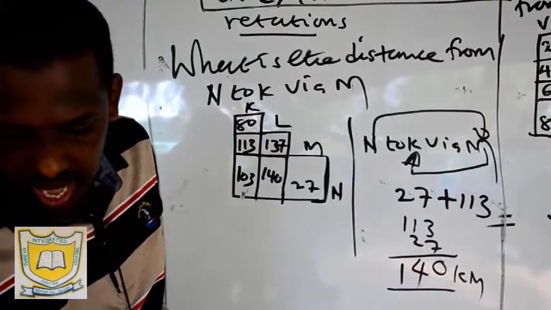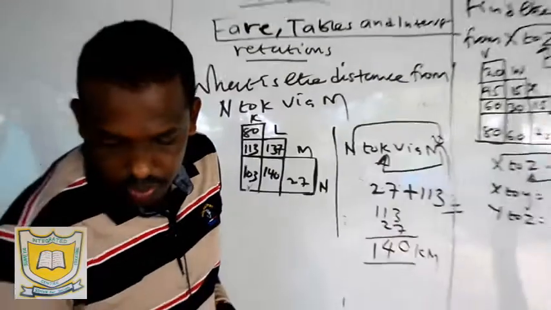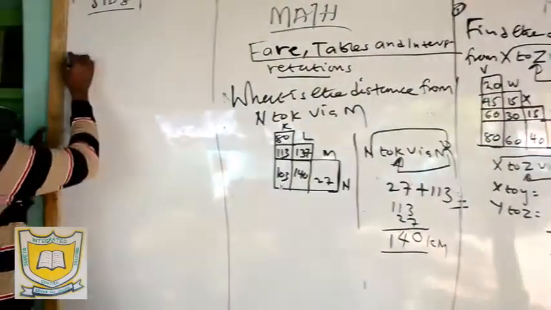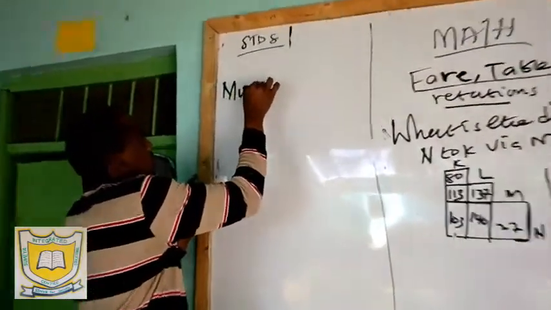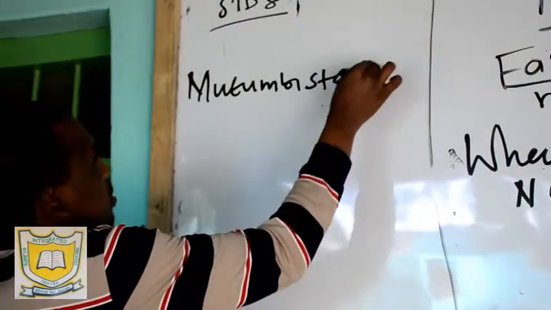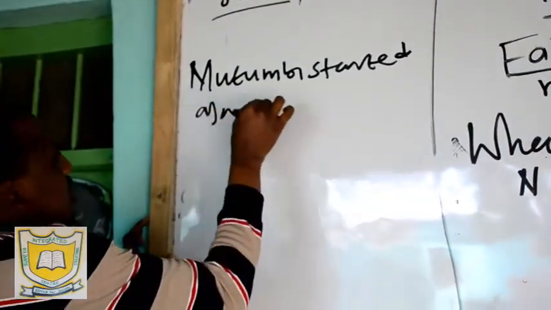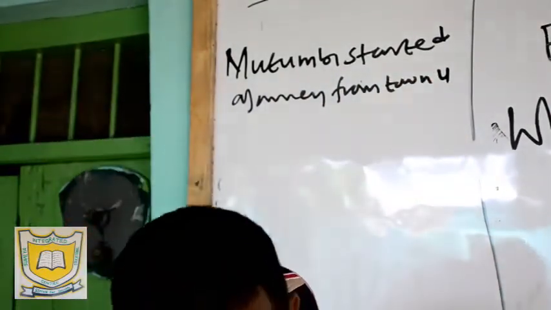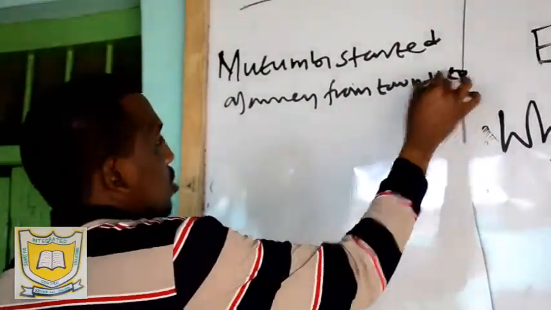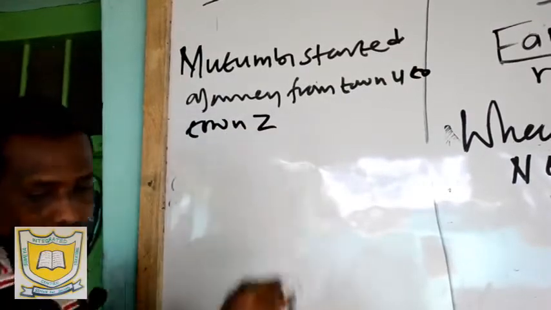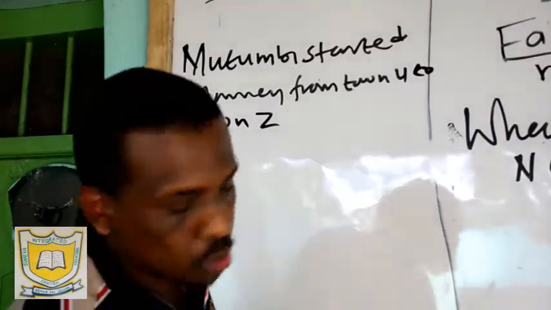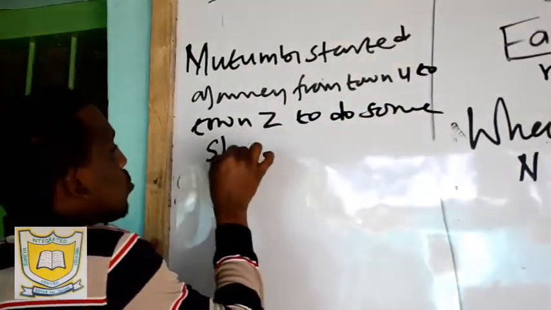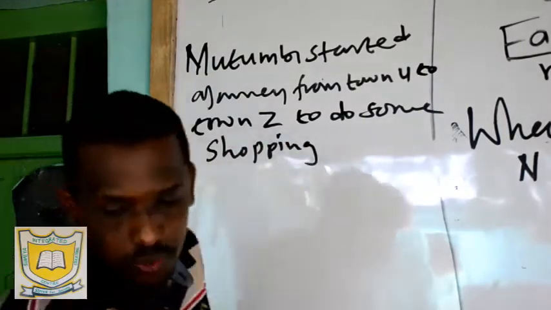Then we go to the last question. You are told Mutumbi started a journey from town U to town Z to do some shopping.